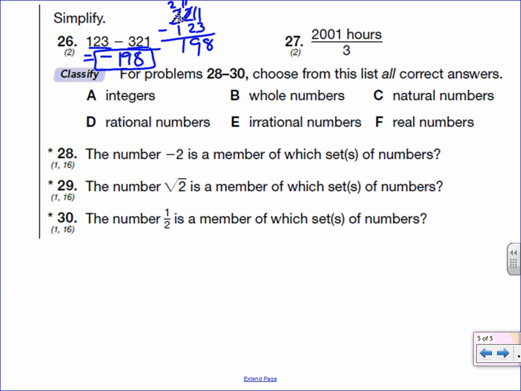2001 hours divided by 3. Well, 2001 divided by 3. How many times does 3 go into 2? It doesn't. So I move on. How many times does 3 go into 20? It can go in 6 times. 6 times 3 is 18. 20 minus 18 is 2. Bring the 0 down. I have 20 again, which I already figured out. I can put in 6 times.